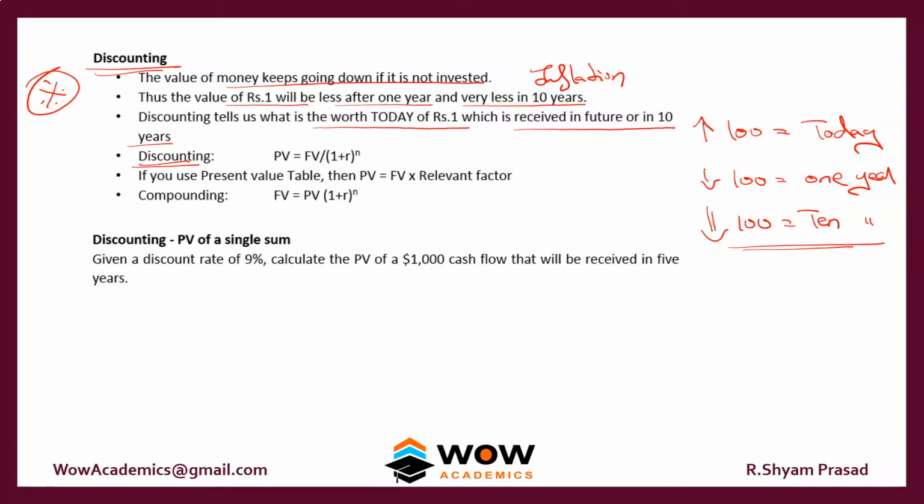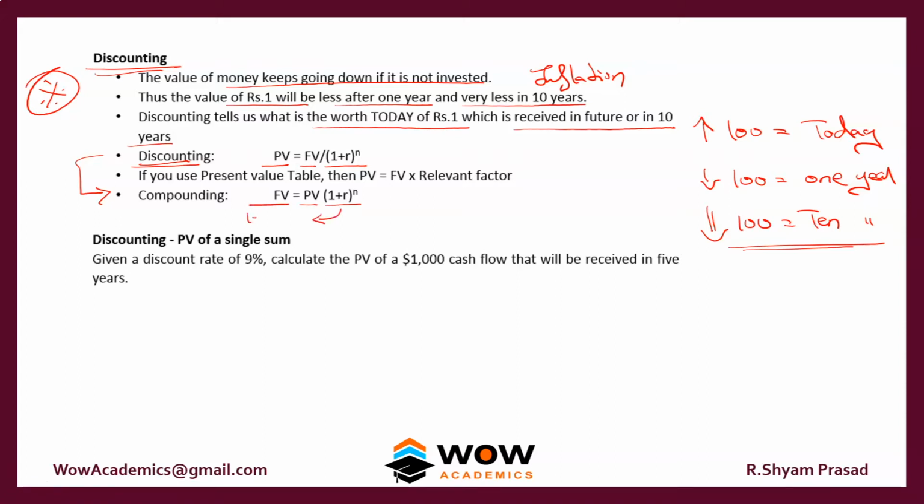If you look at the formula, present value equals future value divided by (1 plus r) to the power of n. This formula is not new, it's just the compounding formula. In the compounding formula you had future value equals present value into (1 plus r) to the power of n. So what happens is this PV remains here, but the (1 plus r) to the power of n goes as a denominator.